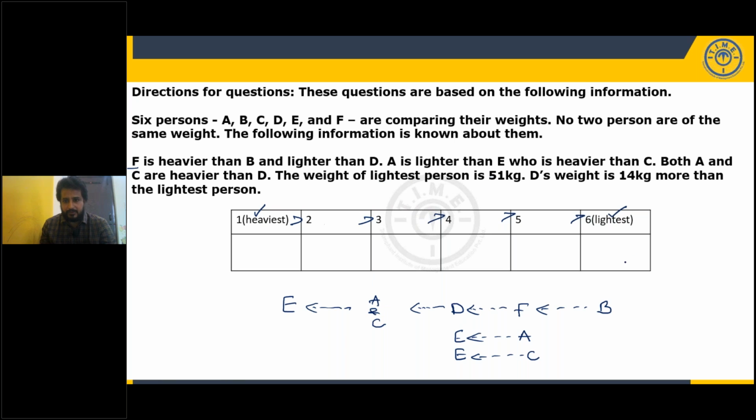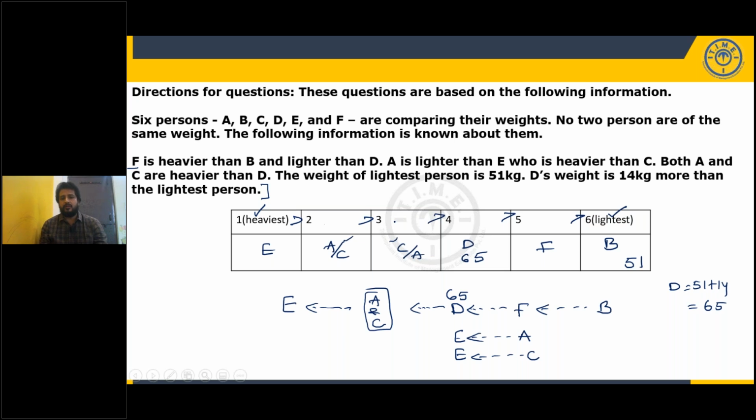And it is given the lightest person is 51 and D's weight is 14 kg more than the lightest. Lightest is 51. D is 51 plus 14, so it should be 65. So D is 65. We are done with the complete information, but still we don't know the positions of A and C. So what will be the arrangement? E, A or C, C or A, D is 65, F and B. So we don't know the exact positions of A and C, so we are unable to decide the second heaviest and third heaviest.